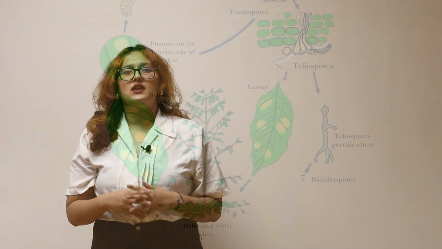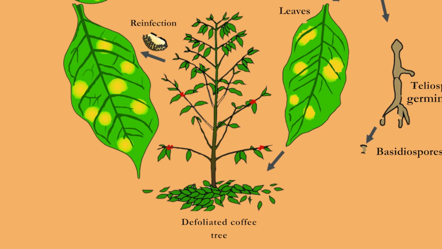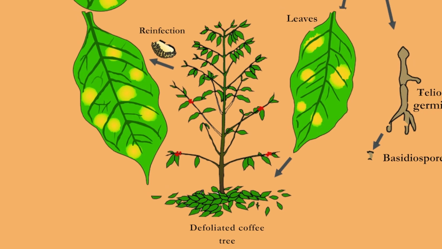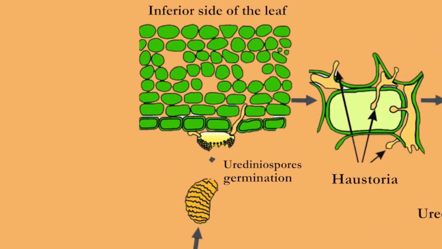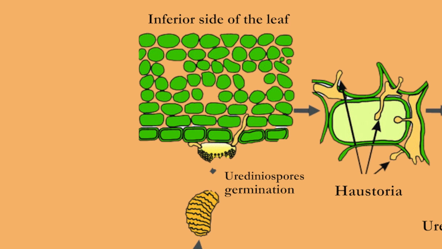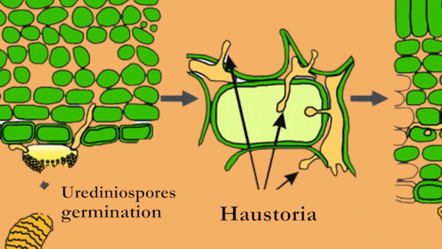The fungus begins by adhering its urediniospores to the underside of coffee leaves, where they germinate and form appressoria, specialized infection structures that enable the fungus to penetrate the stomata. Once inside, the fungus produces haustoria, which are responsible for extracting nutrients from the plant's cells.